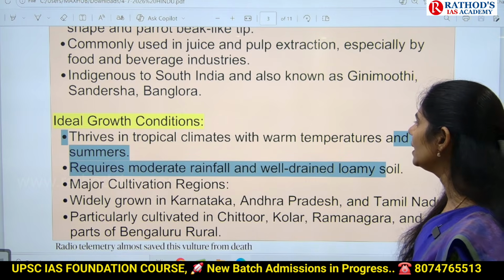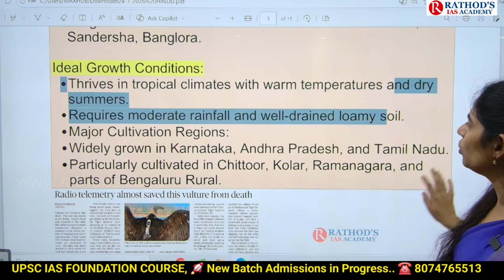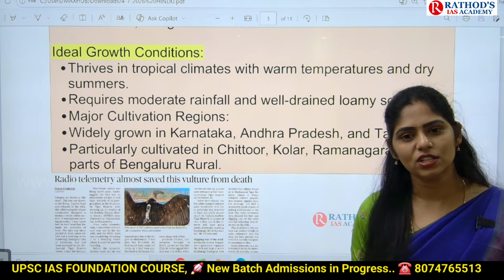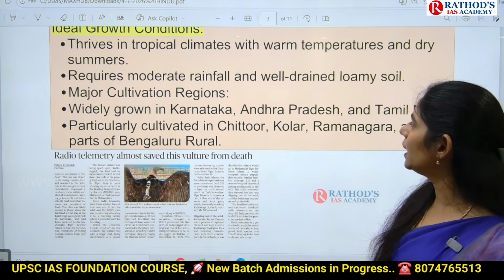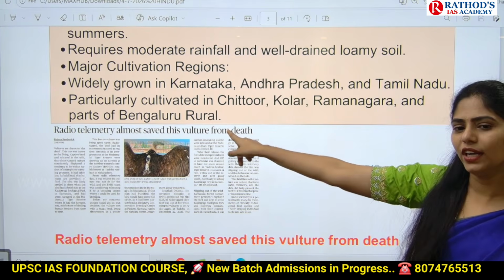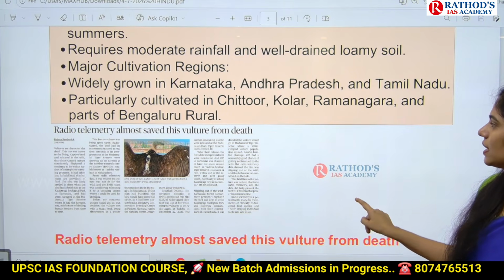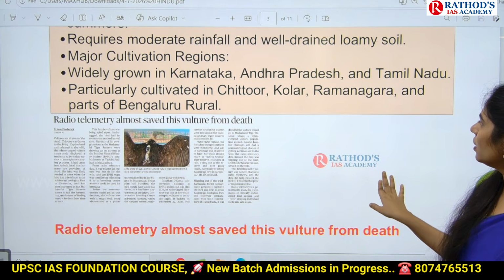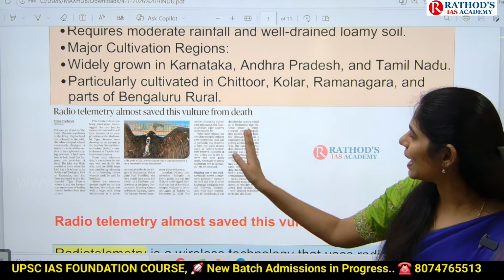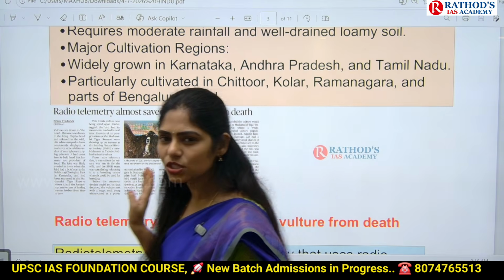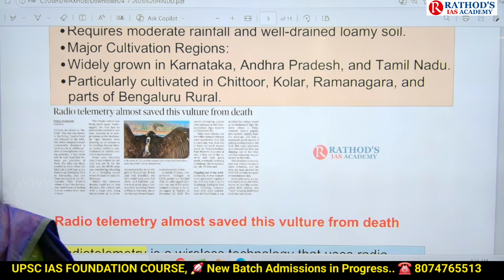Okay, and what are the ideal growth conditions? It grows only in tropical climate where we have warm temperature and dry summers. It requires moderate rainfall. It is widely grown in AP, Karnataka and also Tamil Nadu. Particularly cultivated in Chittoor, Kolar, Ramanagara and some parts of Bangalore rural areas. So these are the areas where we can see the growth of Totapari mangoes.